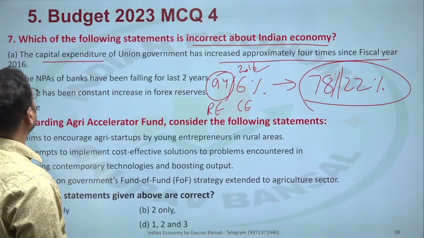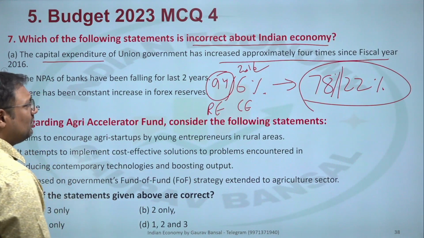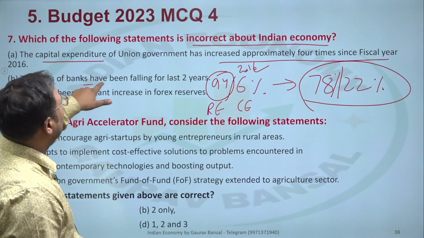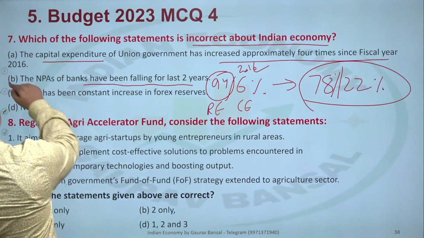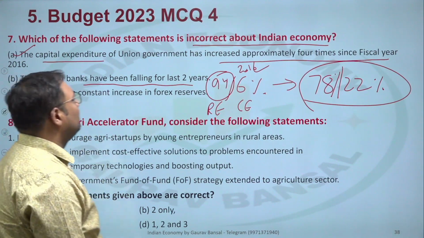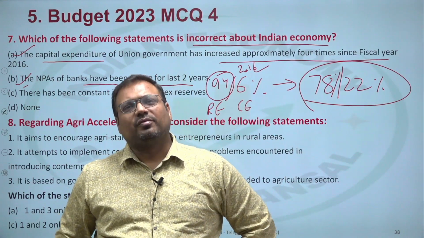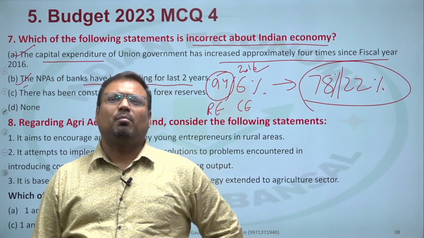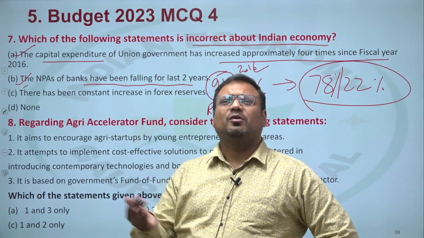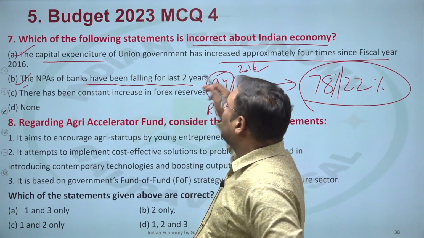So the first is correct. And this is a considerable achievement, by the way, because it means the government is actually working for the nation. The NPAs of the banks have been falling for the last 2 years. Actually, this is also correct. One of the big criticisms against the government was that it has allowed the public sector banks to fail and helped crony capitalists like Mallya or Nirav Modi. Things like that were also said. But now we are watching that NPAs of banks are falling continuously.